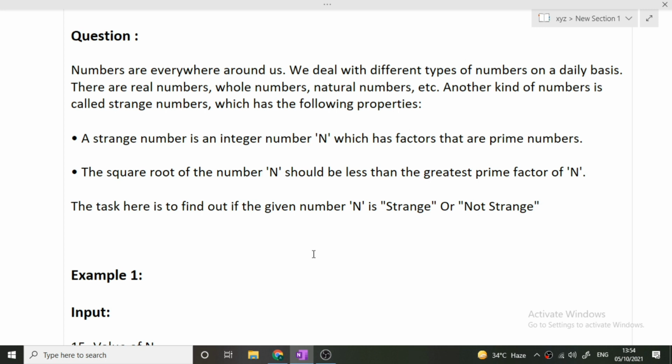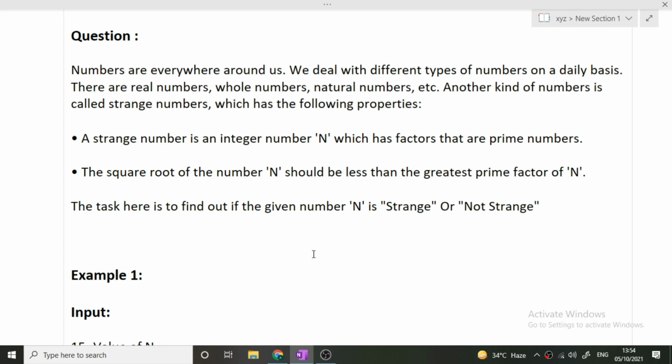So we all know that every number is made up of prime numbers. Prime numbers start from 2, 3, 5, 7, 11. We all know that 1 is not a prime. These are all the prime numbers. Now, the strange number is an integer number which has factors that are prime.